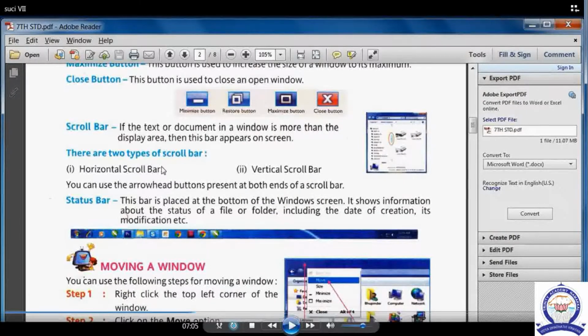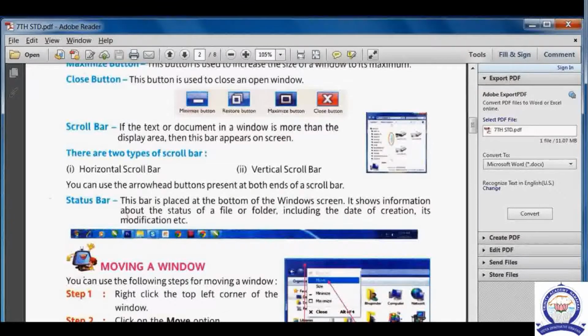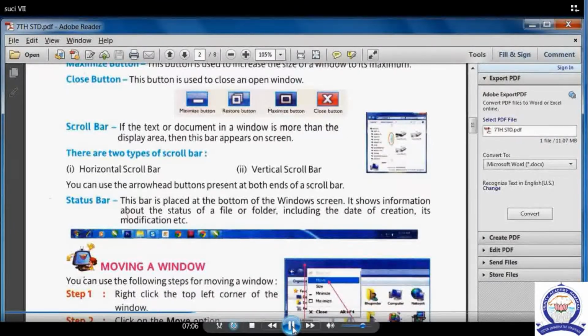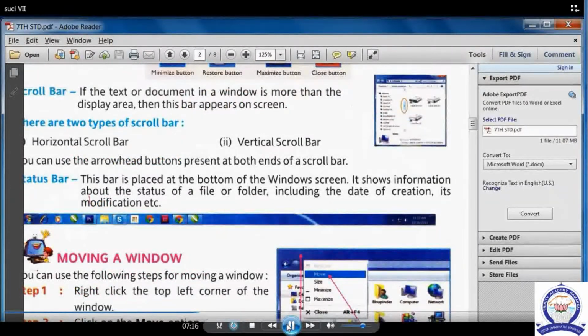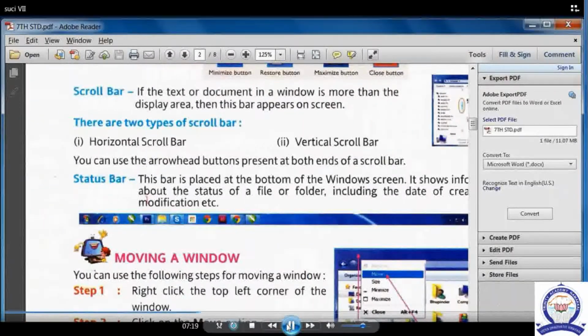So two different types of scroll bar we have: vertical scroll bar and horizontal scroll bar. So this is the vertical scroll bar and this is the horizontal scroll bar. What is the use of the vertical scroll bar and horizontal scroll bar? If you want to move the page up and down, we can use the vertical scroll bar. If you want to move the page left and right, we can use the horizontal scroll bar.